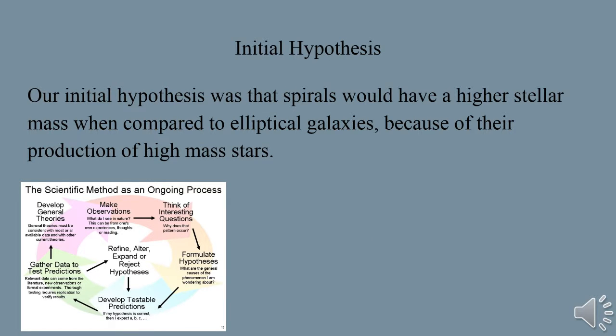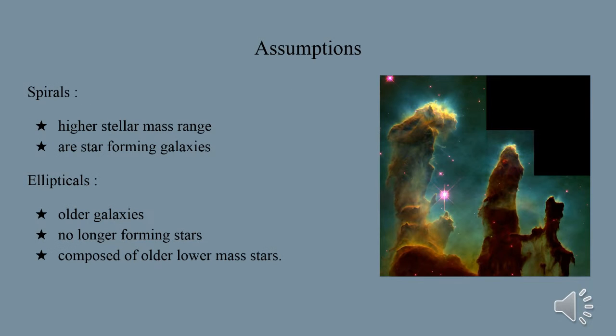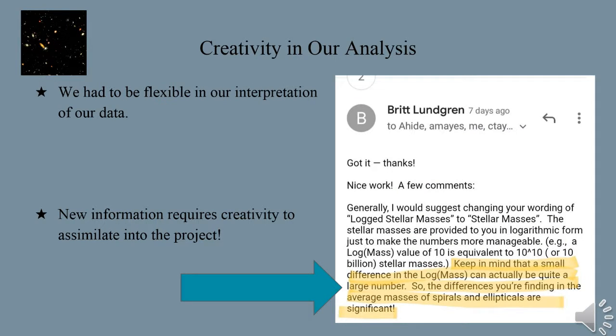Our initial hypothesis was that spirals would have a higher stellar mass when compared to elliptical galaxies because of their reduction of high-mass stars. When starting this project, we assumed that spirals would have a higher stellar mass range due to them actively producing stars. Our conclusion proved this to be wrong. We thought creatively after learning that log numbers were 10 to the 10. This changed our data.